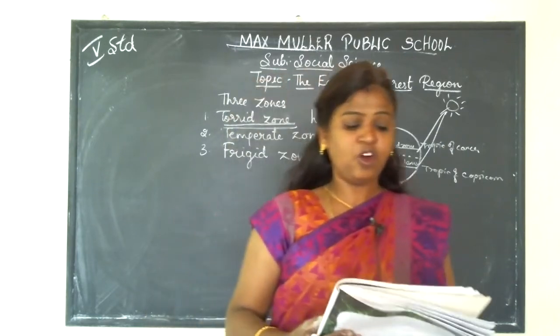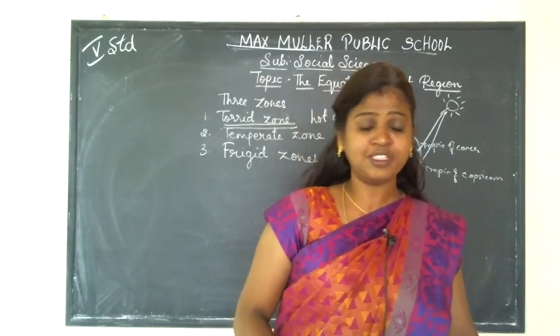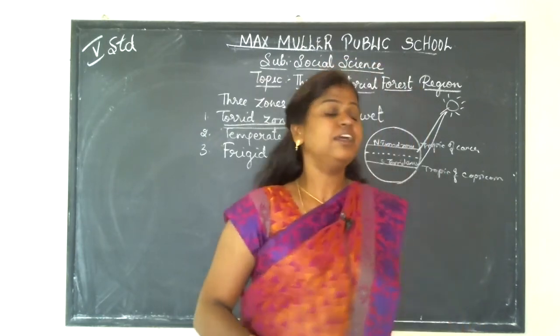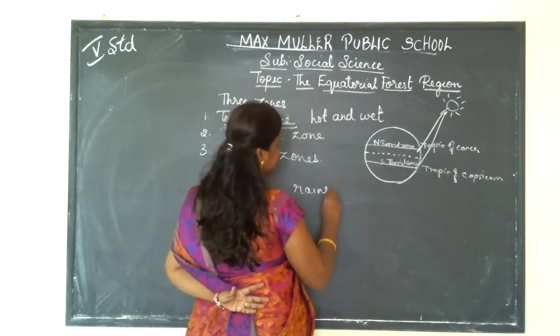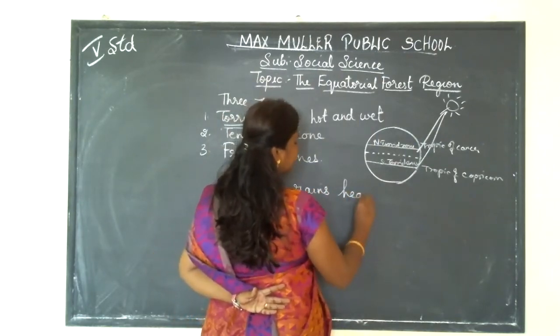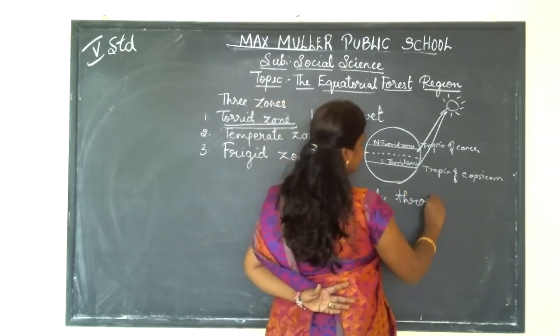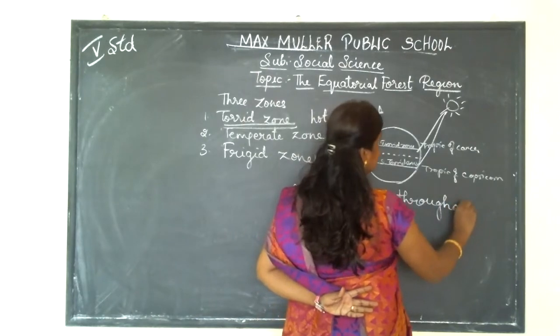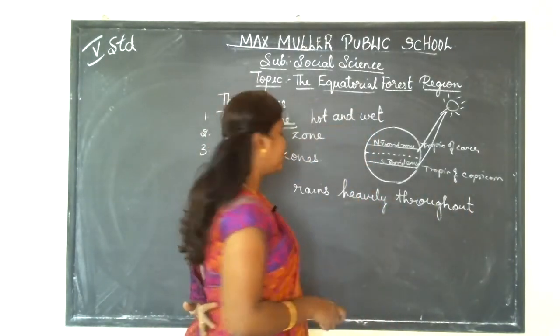And here you all know this. Why are these forests called equatorial forests? Because here it rains heavily throughout the year. So that is why it is called equatorial forest.